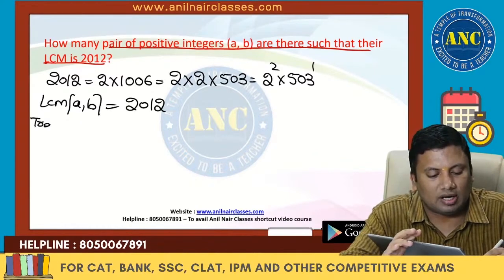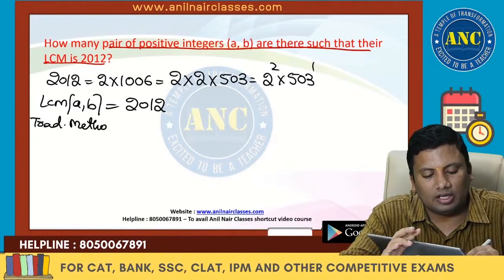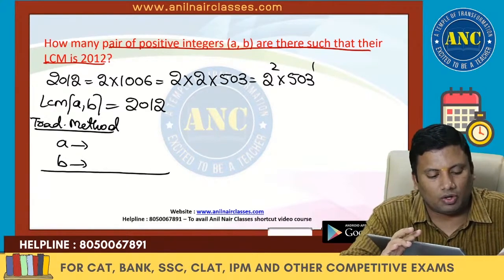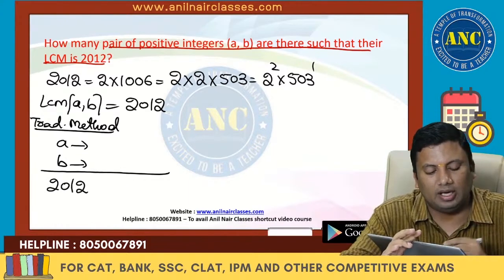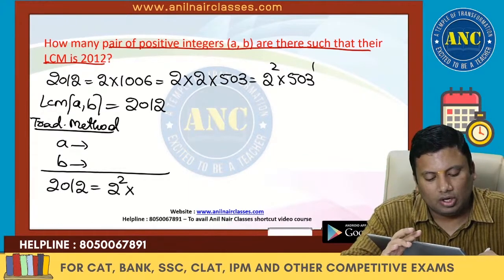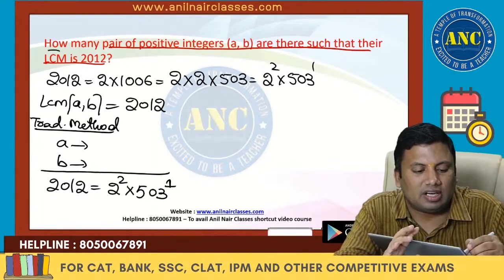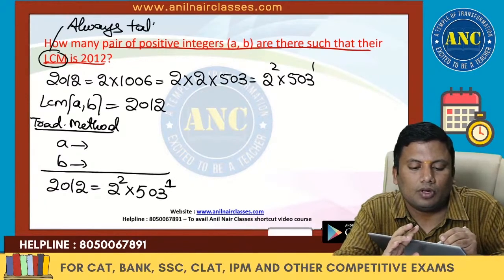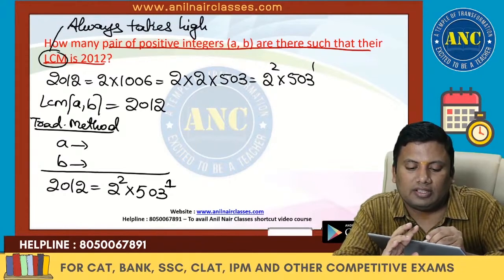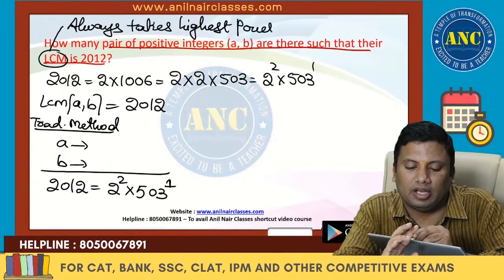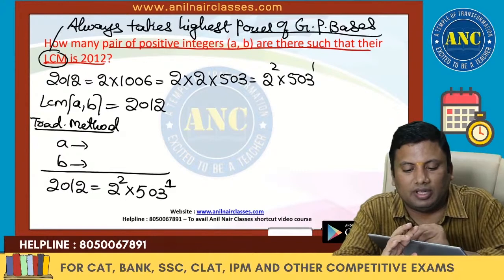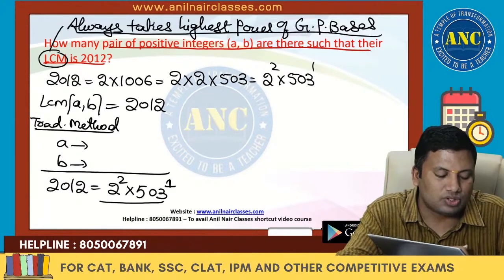LCM of A comma B is 2012. One is the traditional method. In the traditional method, A we don't know, B we don't know, but the LCM of A comma B is 2012, which is 2 square into 503. What is the definition of LCM? LCM always takes the highest power of the given prime bases. The answer is 2 square into 503.